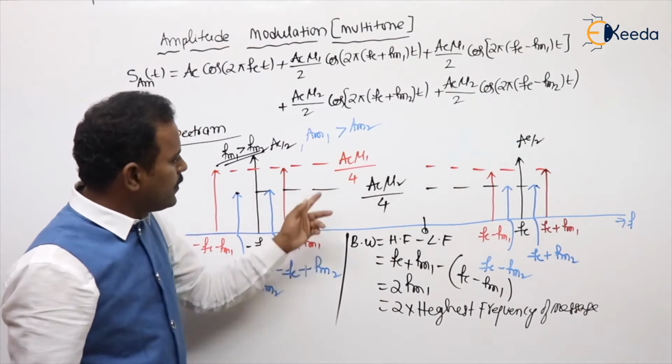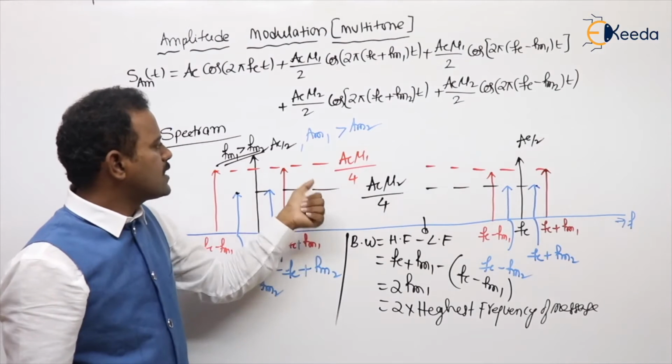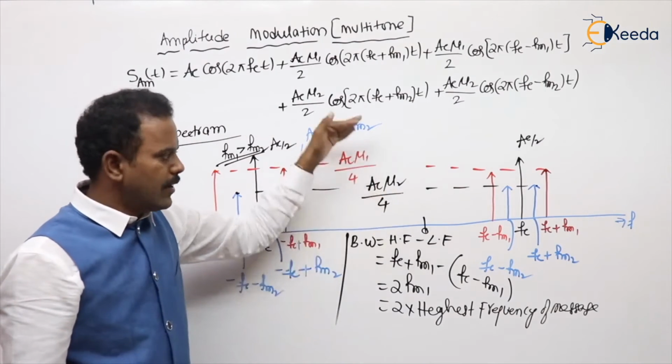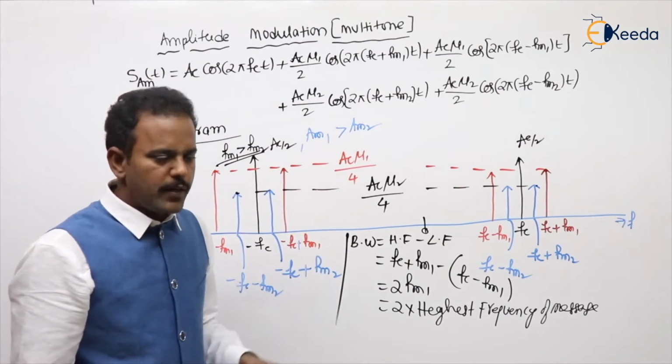This is the spectrum. Try to remember these frequency components. Why have I written this one as less? Because the assumption is Am1 greater than Am2. If you reverse, the reverse type of thing will come. Any doubt in the spectrum?